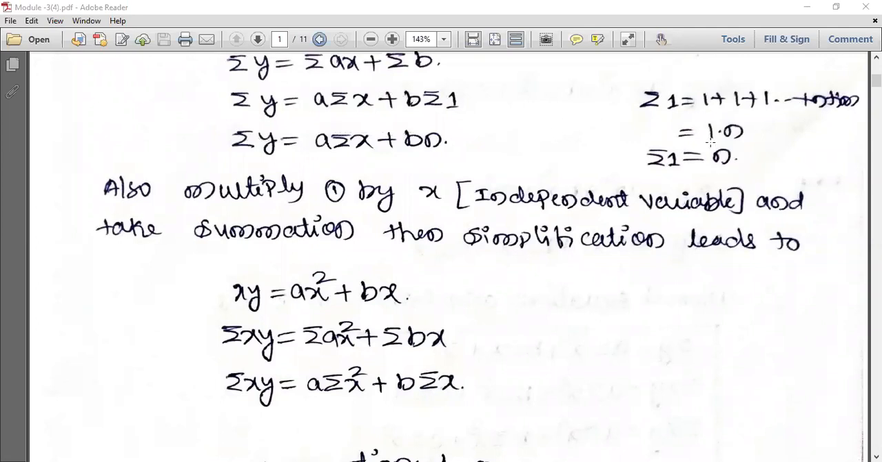Instead of summation of 1, you write n. Summation of 1 can be written as n. That's what I explained here. Summation of 1 is nothing but 1 plus 1 plus 1 up to n times. So 1 is added n times. Therefore, summation of 1 can be written as n. So this is the first normal equation.